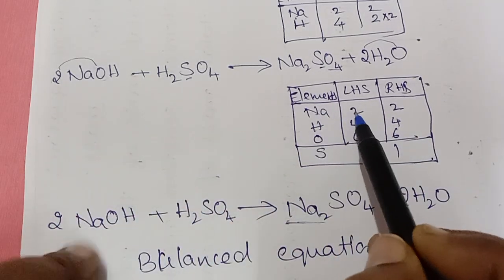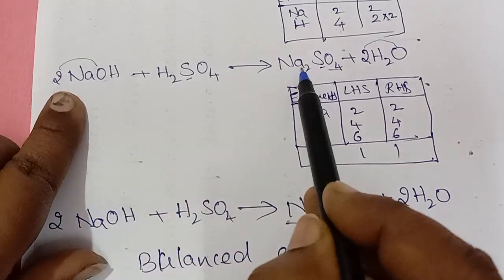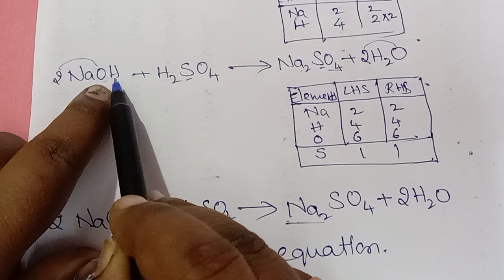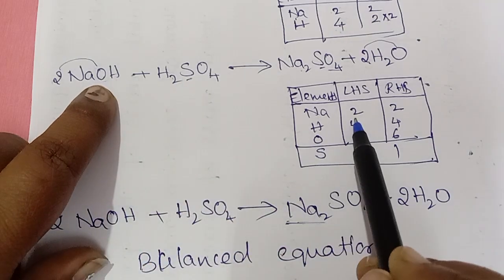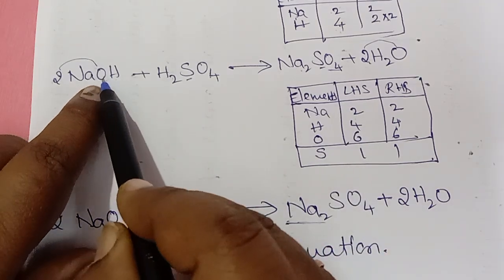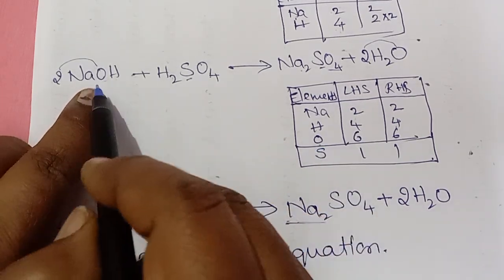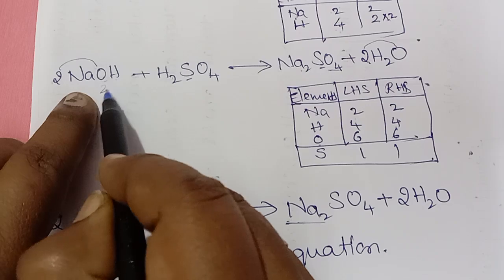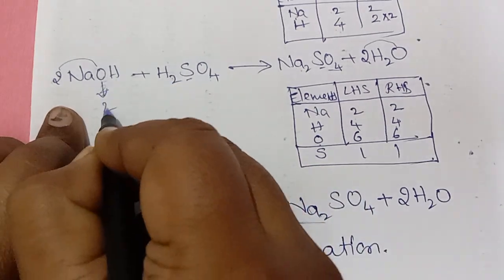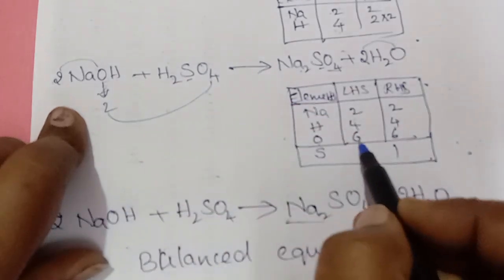Check your sodiums. Left side 2, right side 2. Next, go with hydrogens. Left side 2 plus 2, 4. Here we have 2 2s are 4. Next, go with the oxygens. Left side here we have 2, here we have 4, 2 plus 4, 6.